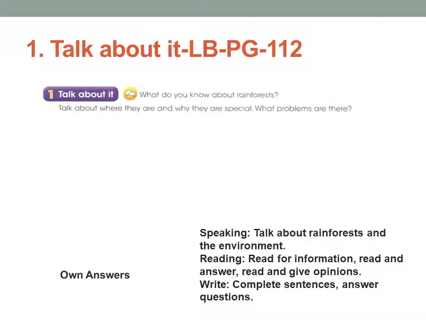So let's start. Take out your learner's book now, page number 112. It's activity 1, talk about it. What do you know about the rainforest? Does anyone have any idea? If you can, write it down, or you can talk to me with the video, about where they are and why they are special. Where you can find the rainforest and why it is special for you. What problems are there? What kind of problems do you face in the rainforest?